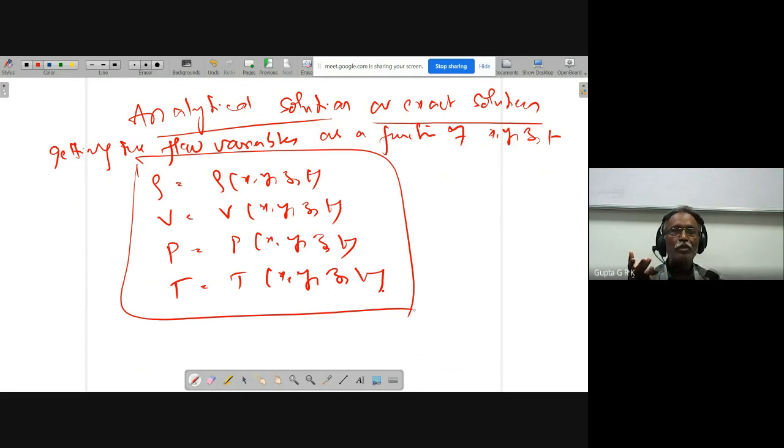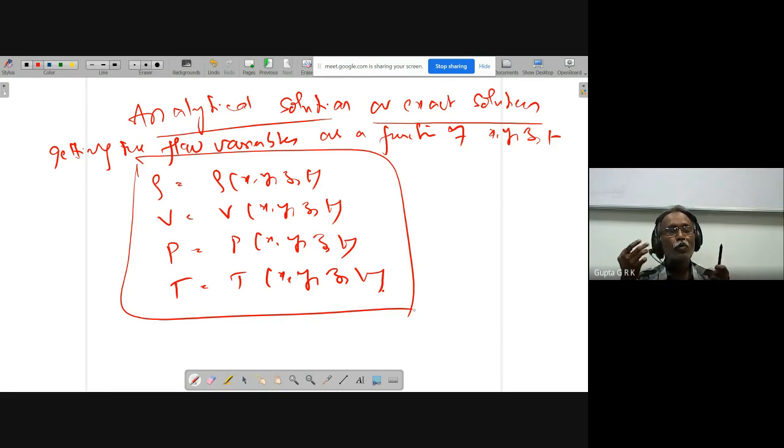But when you do a numerical solution, x, y, z can be any values and t can be any value, so I should be able to get the variables at any point and at any time. That is not possible here. I have to get the values only at a few points in the domain so that I can understand a rough picture. These are continuous variables, but here we can get the solution only at discrete points.